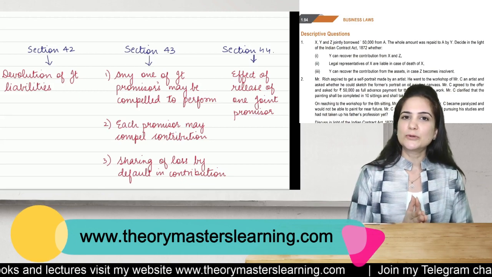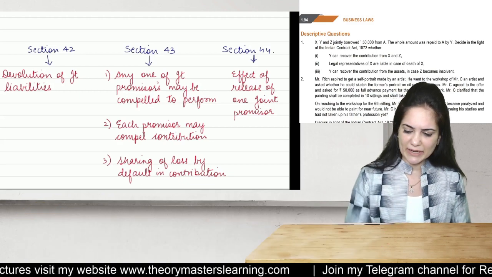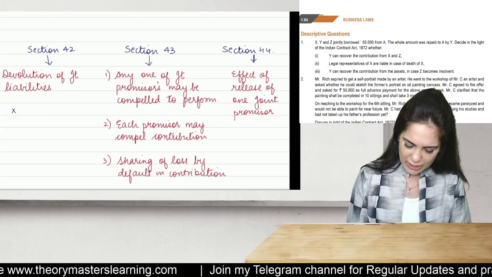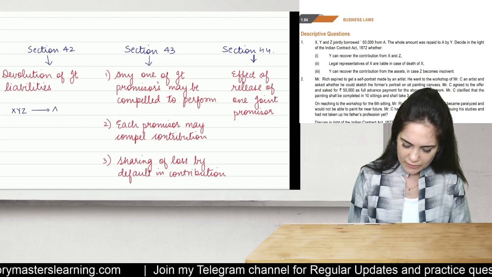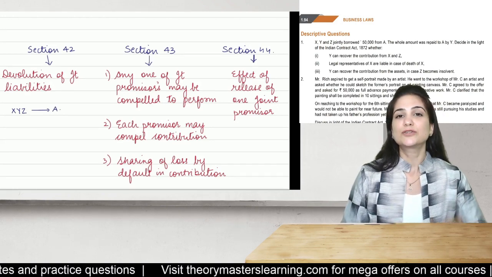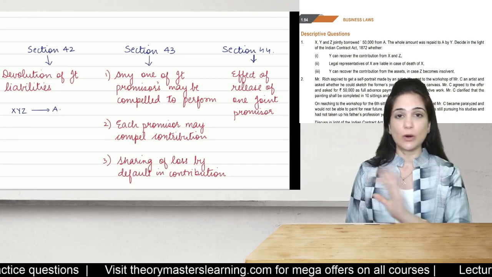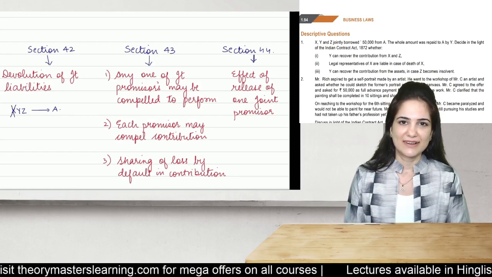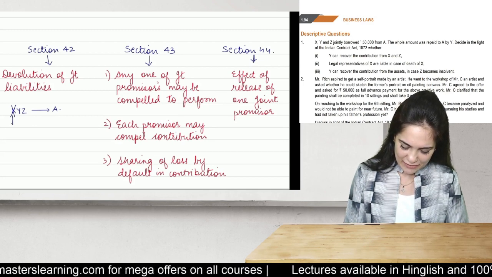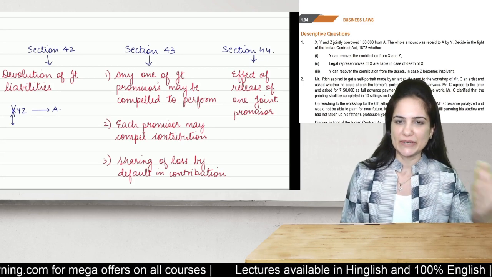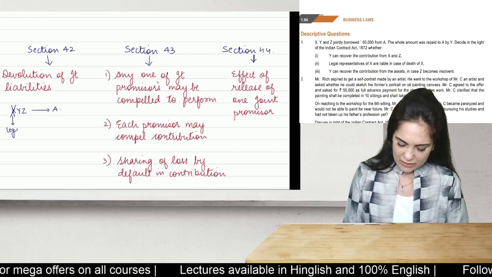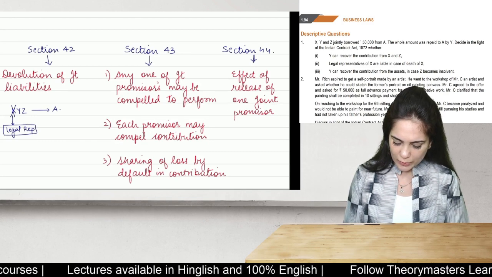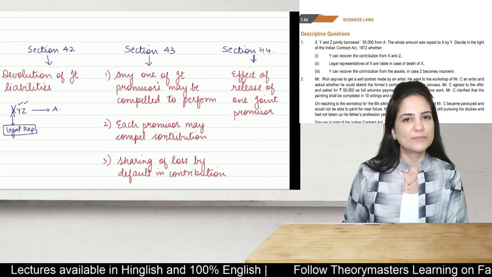Now, section 42 talks about devolution of joint liability. What does it say? It says that in case X, Y, Z have jointly promised to pay money to A, then all three are jointly liable. So when all are alive, they are all liable. But what if X dies? Then the liability will devolve, it will fall upon the legal representative. So the legal representative along with Y and Z will perform the promise.